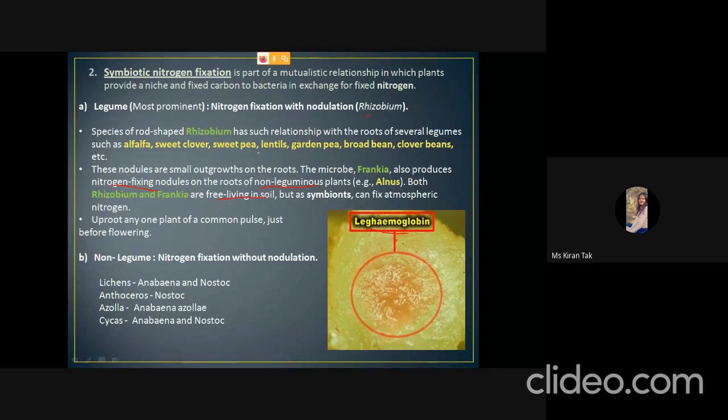The enzyme produced by the leguminous Rhizobium is called nitrogenase, and it is very sensitive to oxygen. So leghemoglobin protects the nitrogenase enzyme from getting destroyed by molecular oxygen.